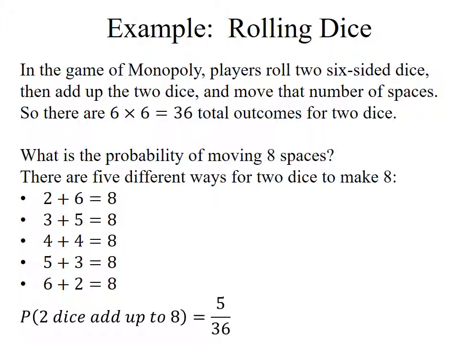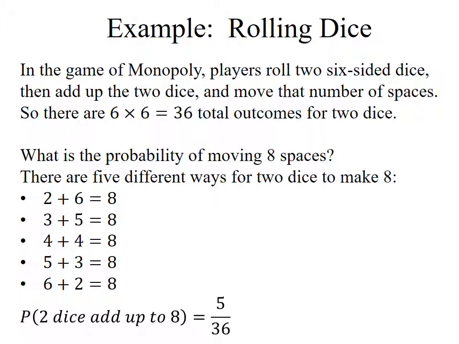So what's the probability of moving 8 spaces, of rolling an 8? Well, I need to count out the different outcomes. It turns out in this case, there are 5 different ways to roll 2 dice to make an 8. For instance, the first die can be a 2 and the second one a 6. The first die can be a 3, the second a 5. The first die can be a 4 and the second a 4. The first die can be a 5 and the second a 3. Notice that's different than first the 3 and then the 5, just like the boy and the girl example. Or the first die can be a 6 and the second die a 2, which is different than the 2 and the 6. So there are 5 different outcomes.